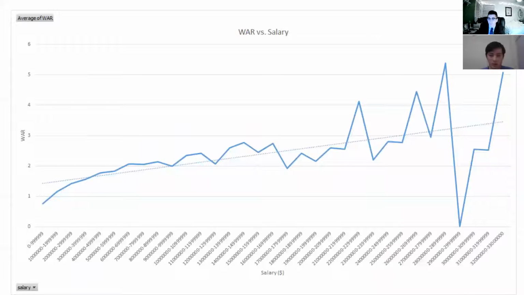Okay, thank you. So this is WAR versus salary, looking at an average of players in a certain salary bucket. Each one is divided by a million. And I mean, higher paid players do produce more, but is it really worth $30 million to get 2 more wins above replacement?